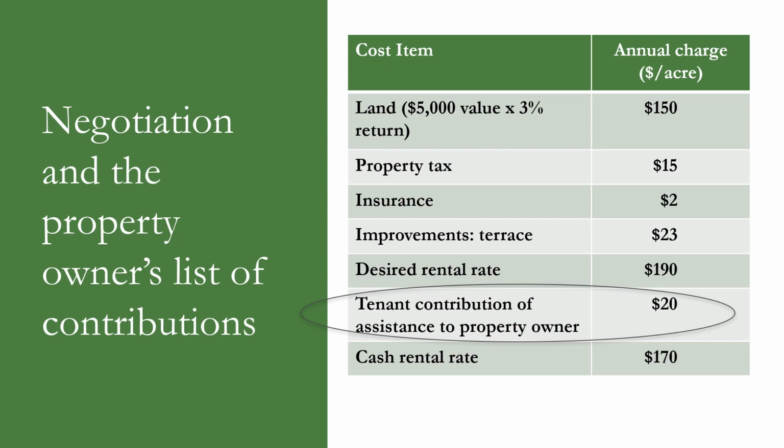During negotiation, the property owner may lower her desired return on investment or opt to receive compensation other than rent payments. She may require the tenant to repair fences, maintain grassed waterways, or plant cover crops. These non-cash tenant contributions may lower the actual cash rent received, while still meeting the desired rate of return on the land.